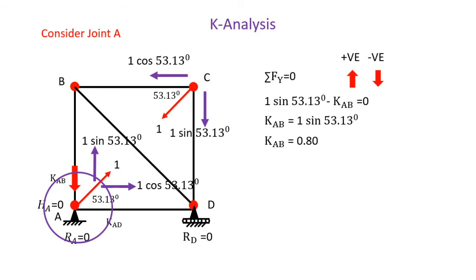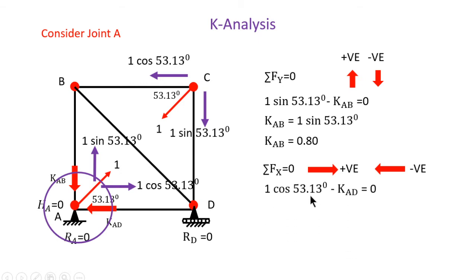Then next, the force is KAD. Assume the direction is towards the joint. Now at joint A, the horizontal forces are two. That is, this 1 cos 53.13 and this KAD. But this force is toward the right, so we take it as positive as per our sign convention. So 1 cos 53.13 is positive and this KAD is toward the left, that is why it is negative. So KAD is equal to 1 cos 53.13. So KAD is equal to 0.6.